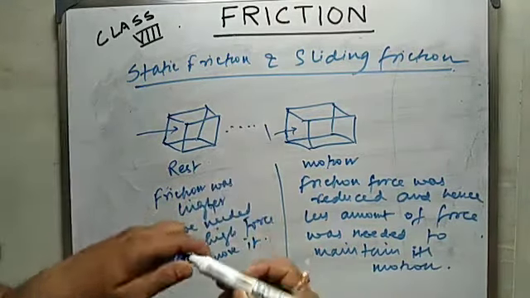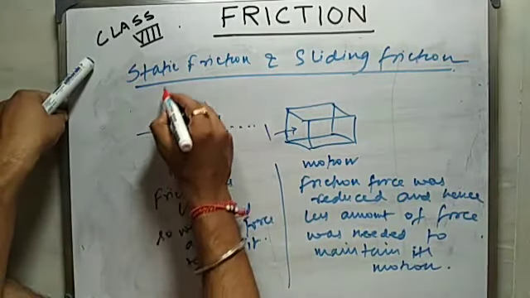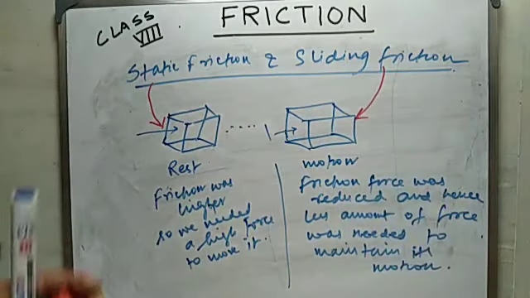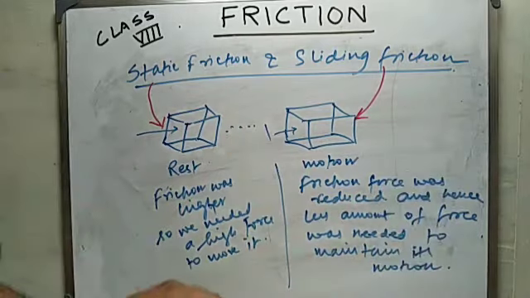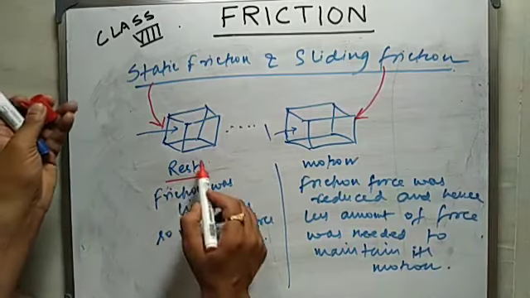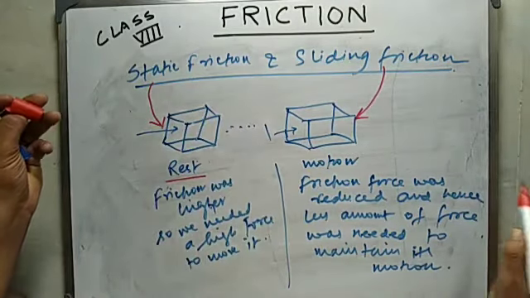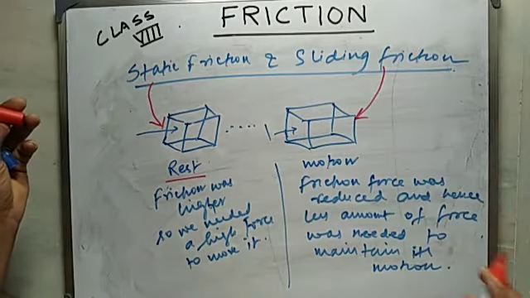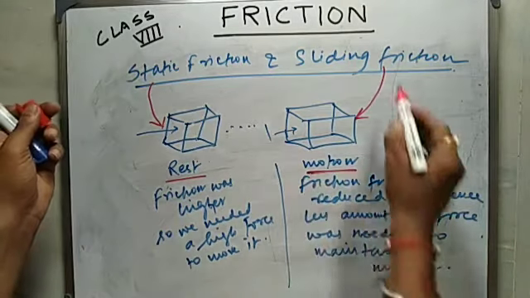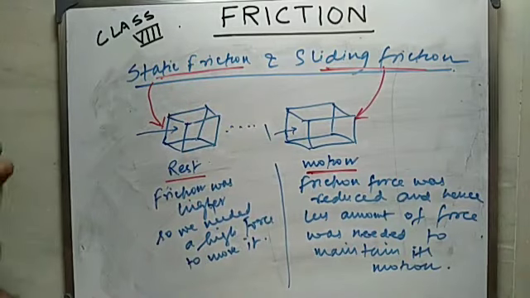The friction force in this case is called static friction, and the friction force in this case is called sliding friction. The friction force that we need to overcome during a rest, that is when the body is in rest, is the static friction, and the friction force that we need to overcome during the motion is sliding friction. Remember, students, sliding and static friction.